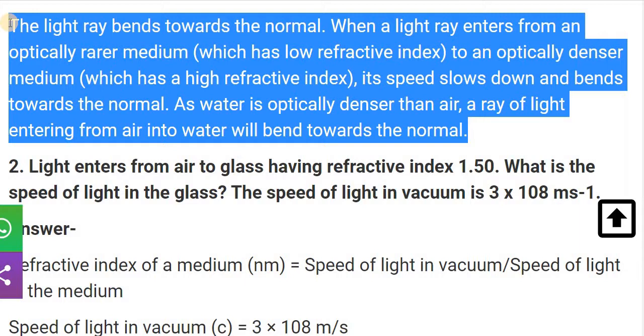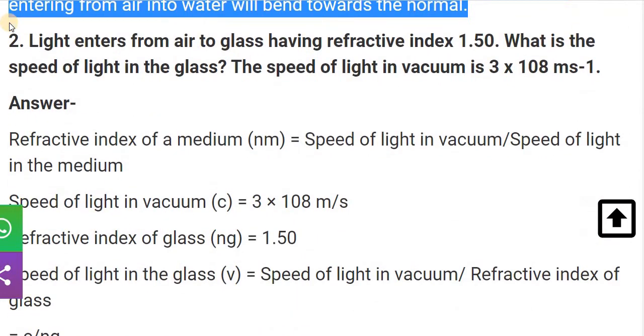Its speed slows down because it is entering from the rare to the denser medium, and it bends towards the normal. As water is optically denser than air, a ray of light entering from air into water will bend towards the normal.